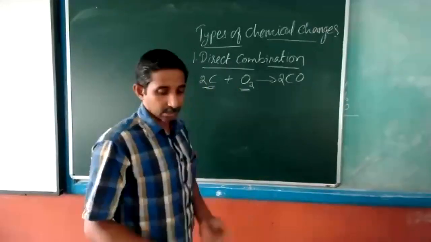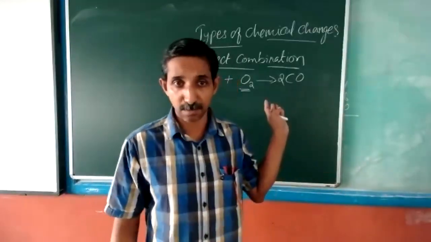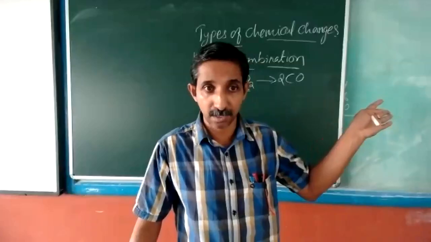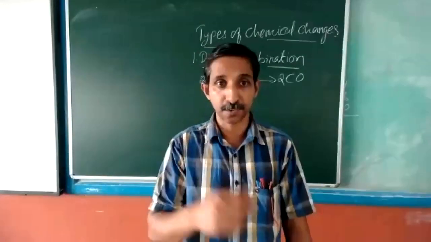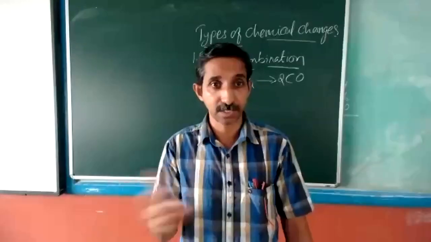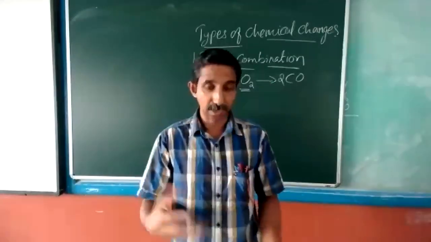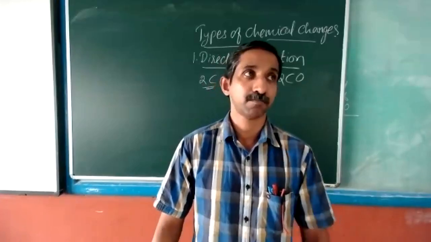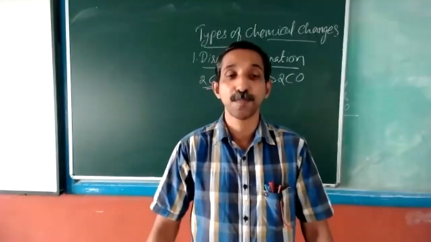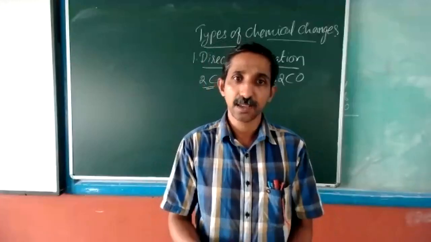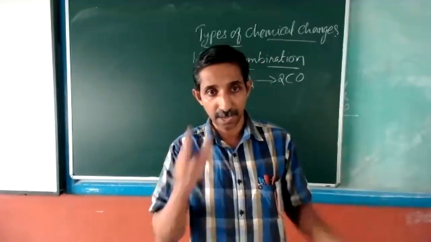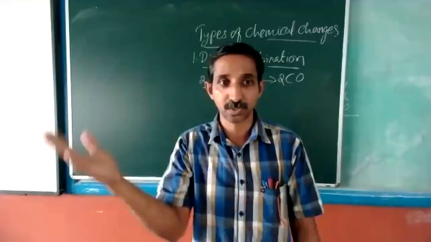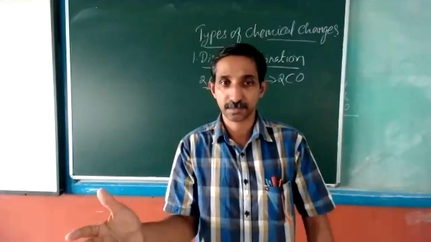Then there can be plenty of examples like this. Not only carbon and oxygen, it can be iron and sulfur, sulfur and oxygen. There can be oxidation of metals and non-metals. Oxides of nitrogen also are formed in this way only, when nitrogen combines with oxygen, element to element.